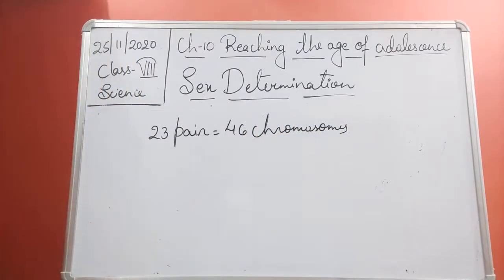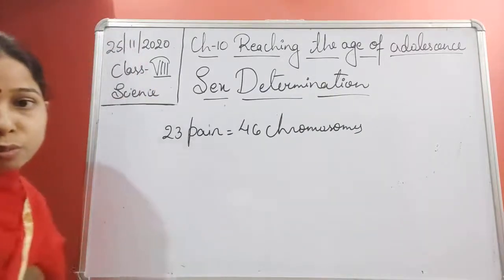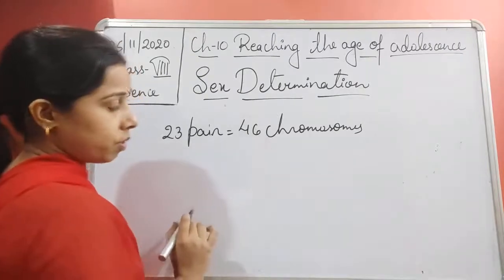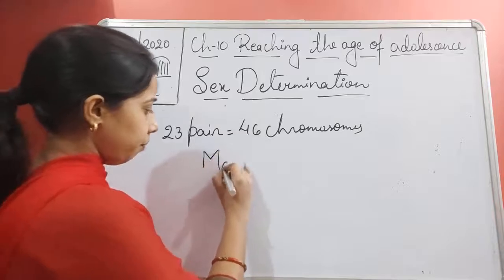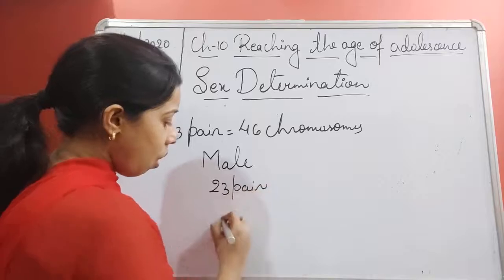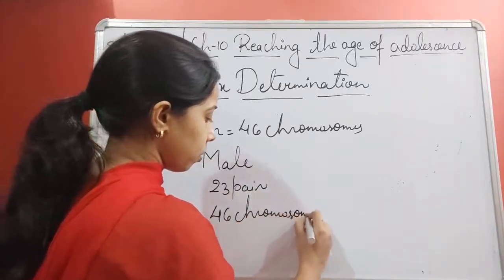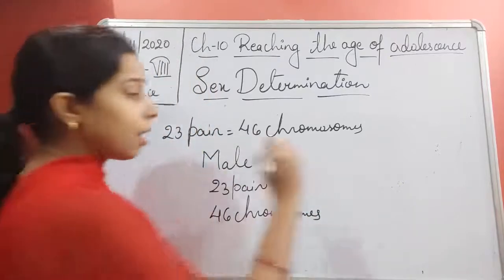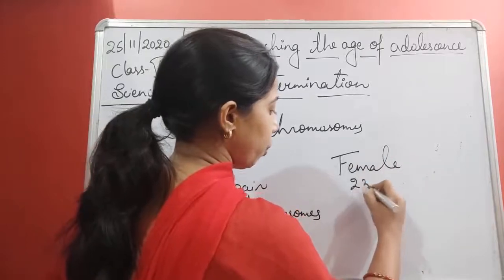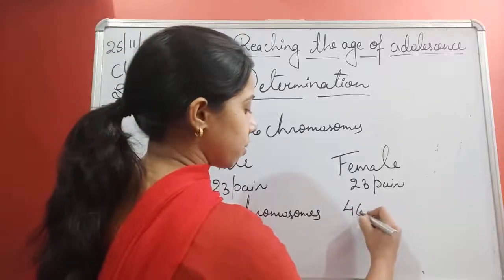Now you see students, the male has 23 pairs, or 46 chromosomes, and the female also has 23 pairs, again 46 chromosomes.